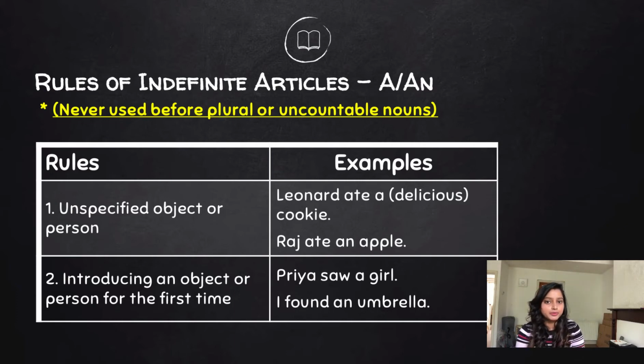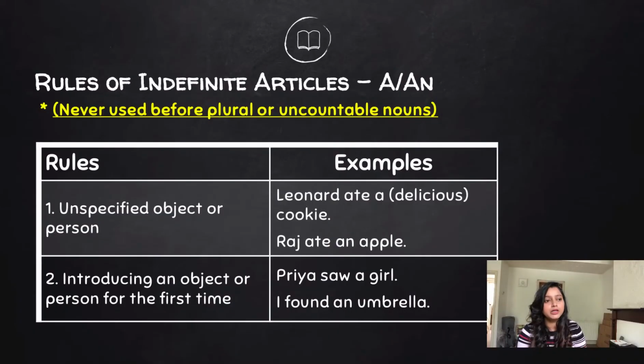Right? So, let's take another example like Raj. Raj ate an apple. There is nothing specific about this apple. So, rule number 1 is when you want to refer to something which is unspecific.